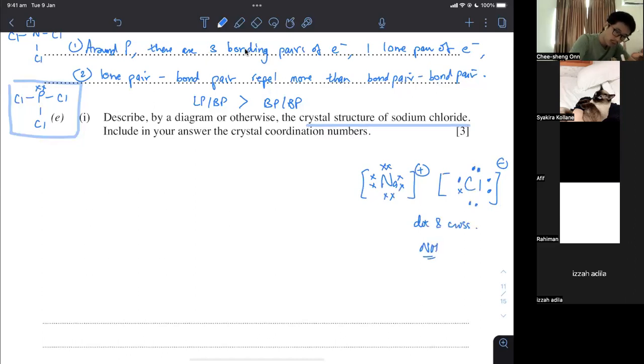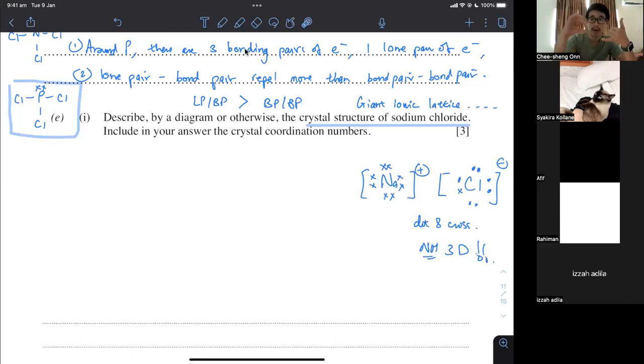This is not 3-dimensional. If you look back in your syllabus, you will know that ionic compound has something called giant ionic lattice. Sometimes weird definitions come out. They will ask you what is meant by lattice. Lattice means, okay, your particles get repeated. It's an array of particles. They get repeated in 3 dimensions. Okay, so simple covalent structure does not have a lattice unless you are solid. Usually we don't talk about simple covalent lattice. But giant structure is almost always a lattice.